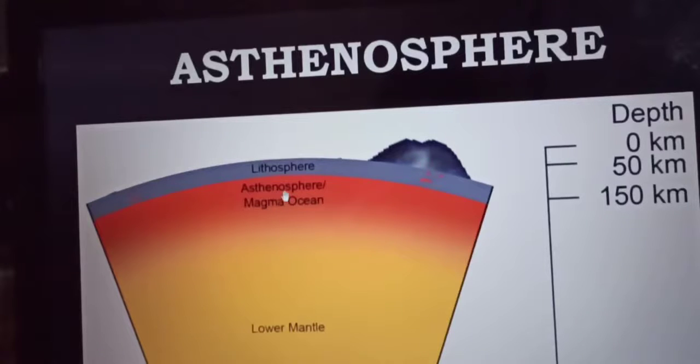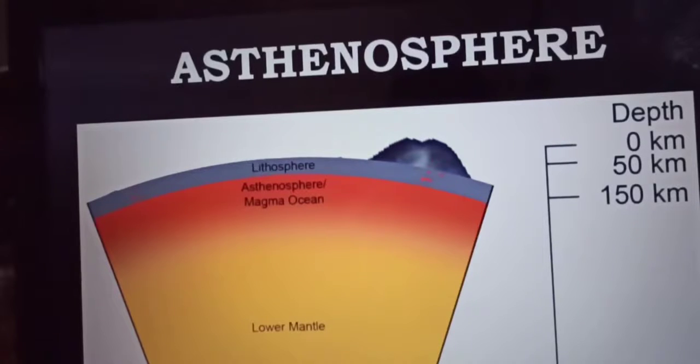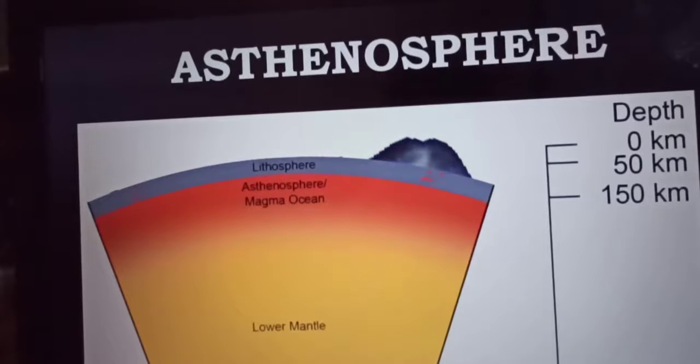It has a low density, that is why it is also known as the low density region. In this layer, the velocity of the seismic wave is also very low, hence this zone is also known as the low velocity zone. The seismic waves are relatively slow through the asthenosphere compared to the overlying layer.